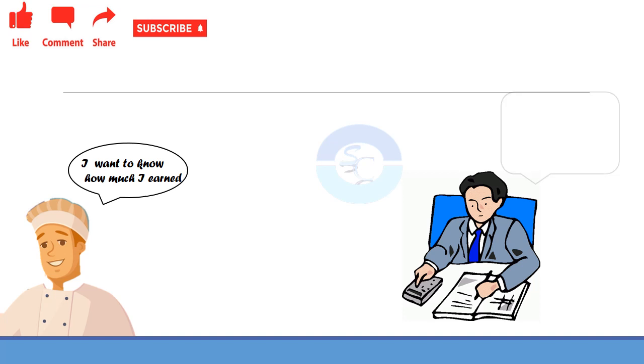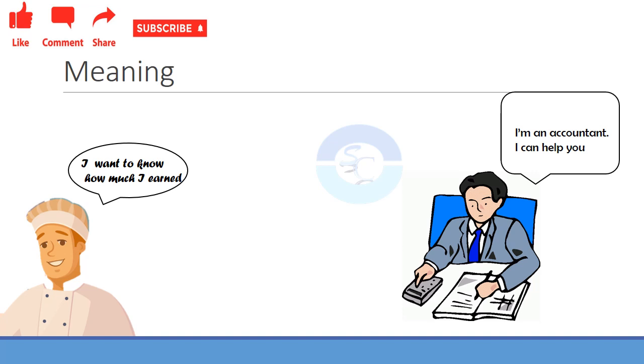For this purpose, an accountant comes to his help. Every day a lot of people come to his bakery, and at last he would like to know how much he has earned till now. For this purpose is accounting.